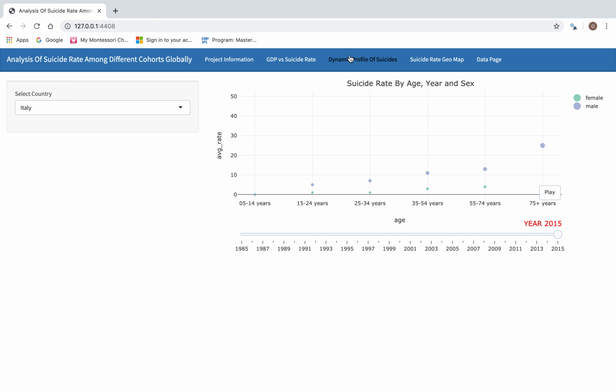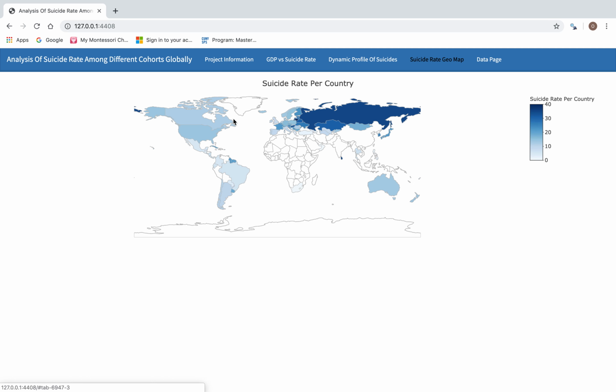Next tab panel is called Suicide GeoMap, and it is basically done using a choropleth map from Plotly API, and it shows information on the suicide rate distribution over the world. This map works only with country codes, so I converted country names to country codes using the countrycode library. As we see, the darker the color, the higher the suicide rate.